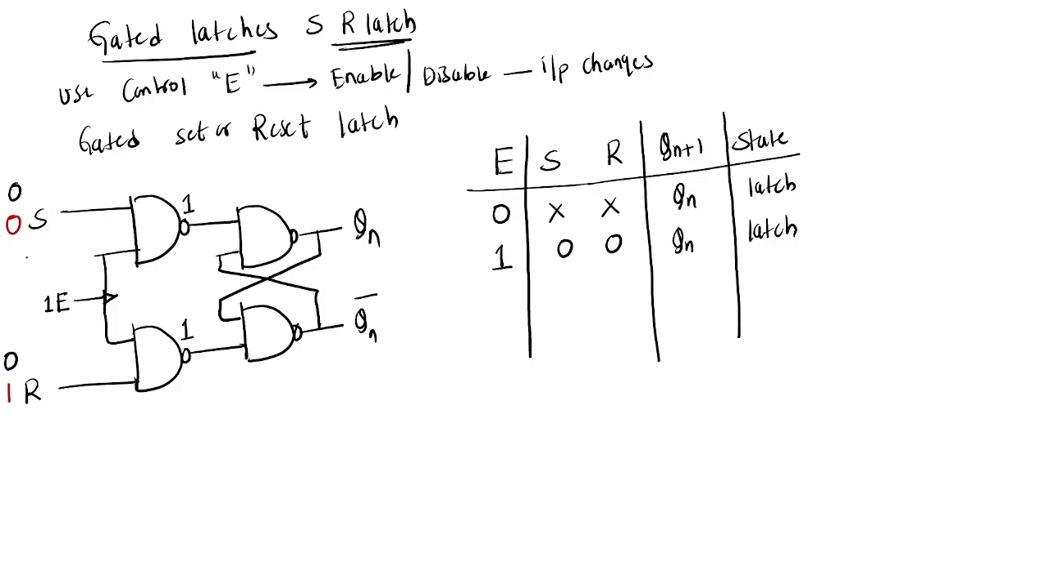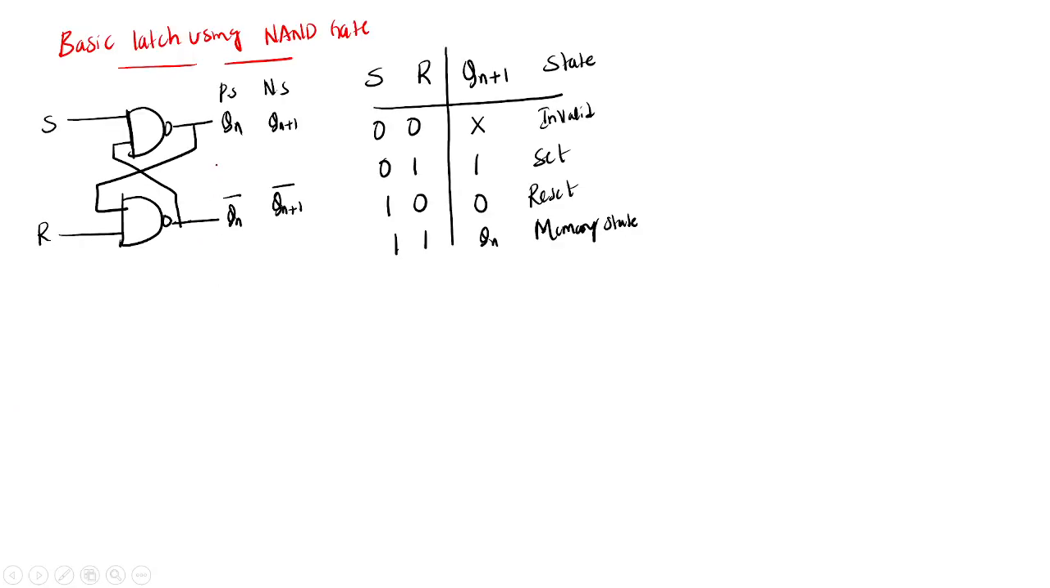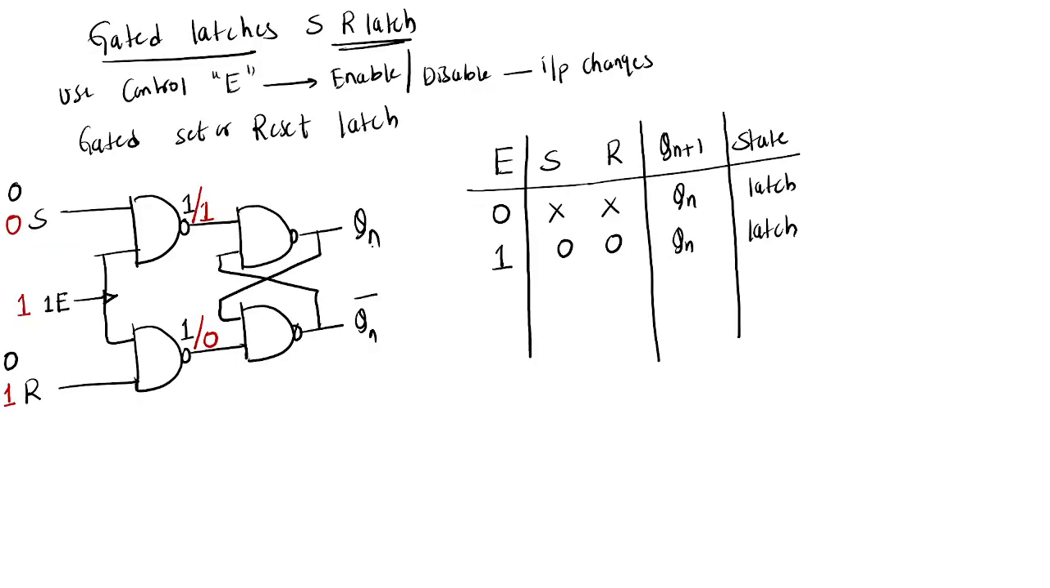Next, we'll discuss when S equal to 0 and R equal to 1. So enable is 1 only. So 0 1 means what are you getting with the NAND gate? This is 1, again 1 1, 1 1 0. So for the SR latch, if it is 1 0, what is that state? Reset state. So that means here when enable equal to 1 and S equal to 0, R equal to 1, this is the reset state.